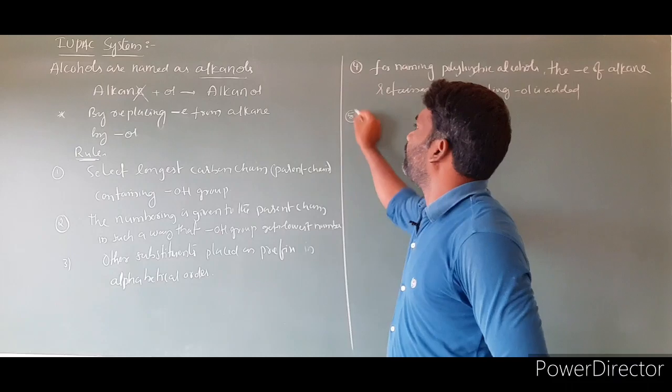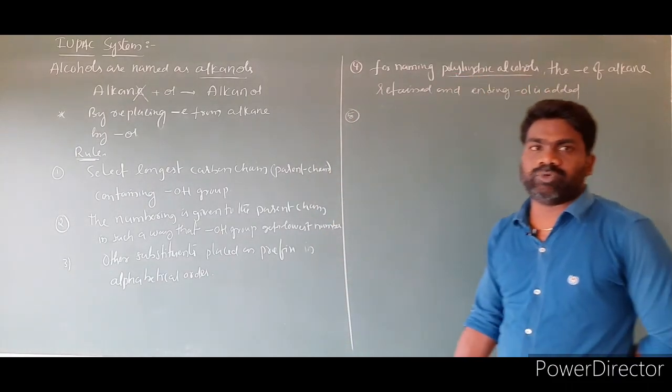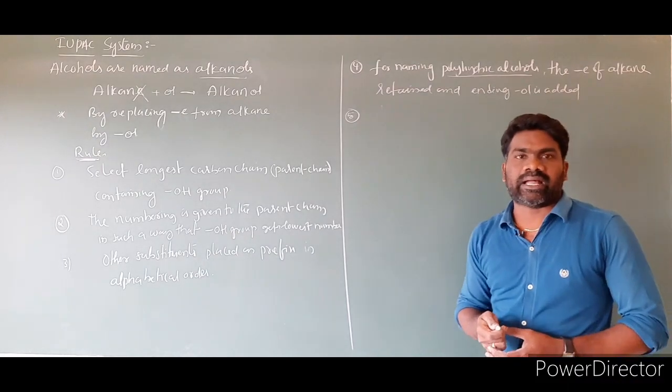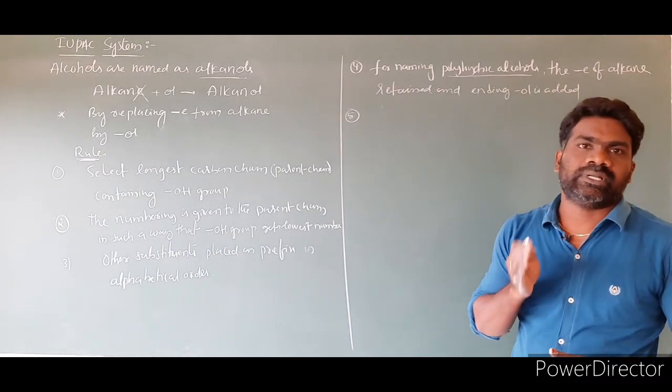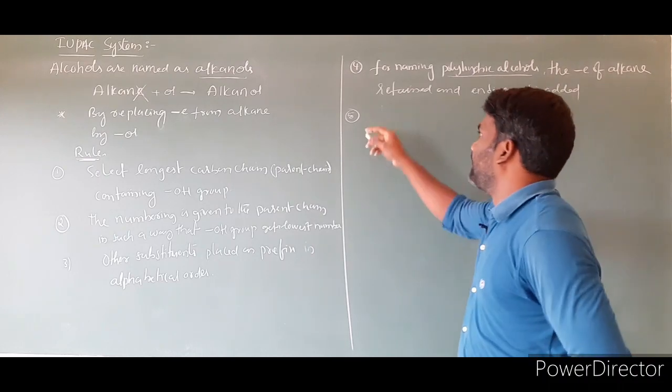Rule number 5. So we are discussing about polyhydric alcohols. They contain more than one OH. So the number of OHs indicated by adding a multiplicative prefix di, tri, tetra, etc. before the ol. Write it.